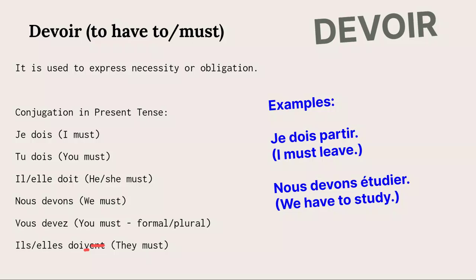Ça va? That's it. So let's look at necessity. To express necessity, you see something like je dois partir. Je dois partir. That's necessity. I must leave. It's a necessity that you have to go. It's a need. And to express an obligation, you can say something like, nous devons étudier. We have to study.